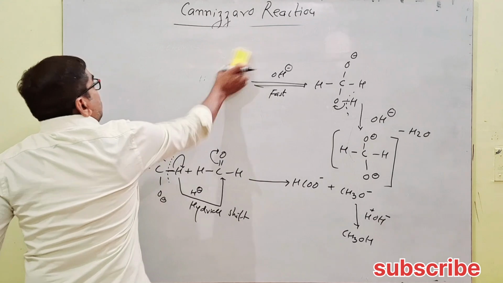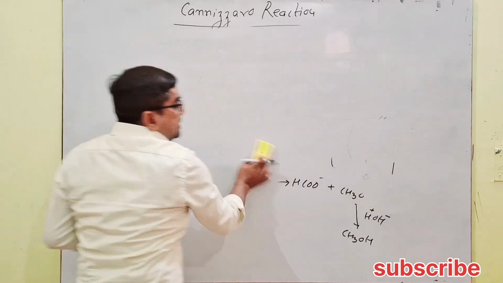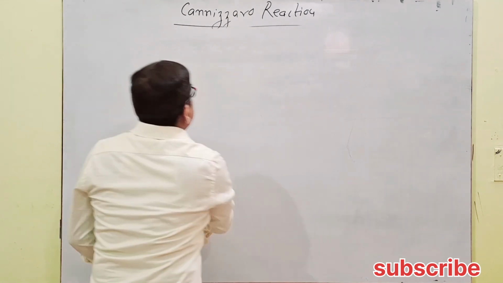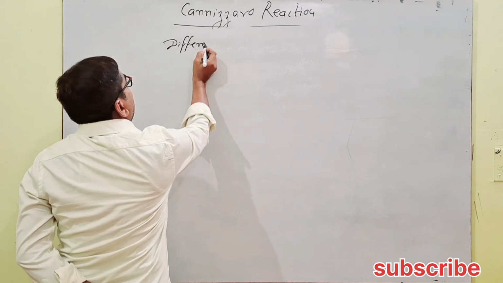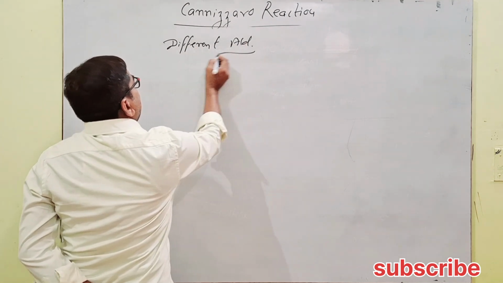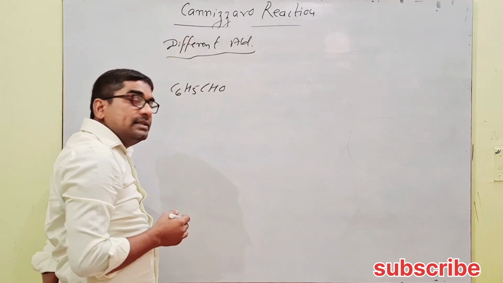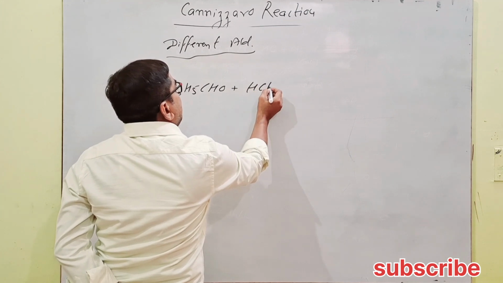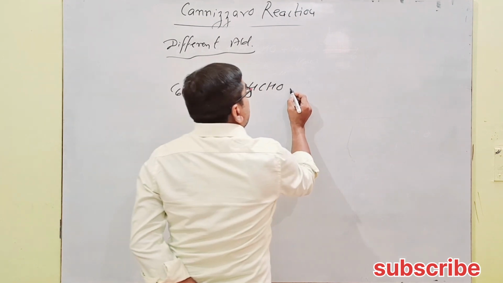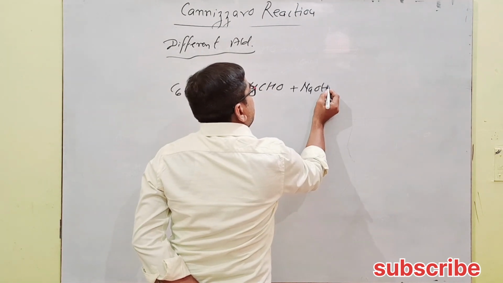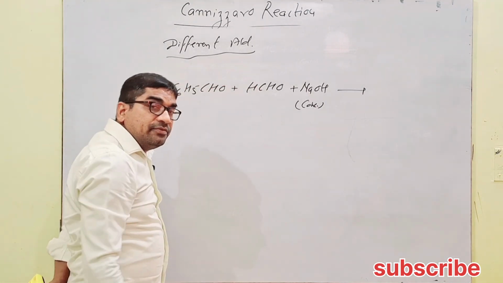Next, in the Cannizzaro reaction, if two unidentical aldehydes are taken, different aldehydes like C6H5CHO, called benzaldehyde, reacts with the next aldehyde, formaldehyde. Both have absence of alpha hydrogen, and react with concentrated NaOH. So in the Cannizzaro reaction, what will the product be?